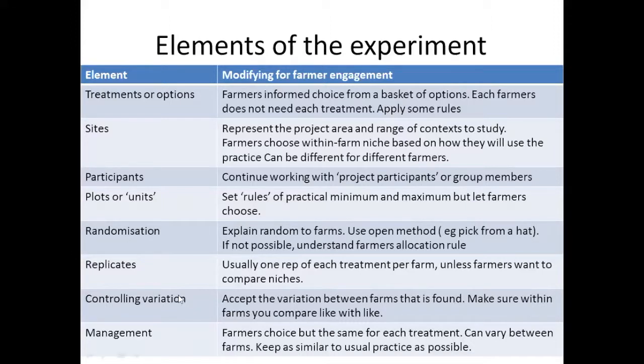For controlling variation, when we're doing trials with farmers, we just have to accept that the variation between farmers is there. Right? Within each farm, you need to make sure you're comparing like with like, and farmers understand that principle. If you explain it, they understand that principle very well. But the fact that some farmers plant earlier than others, or some farmers use manure and some don't, some farmers weed more carefully than other farmers do.